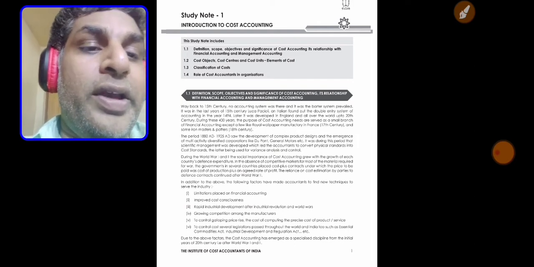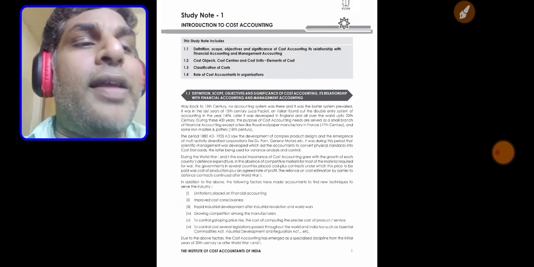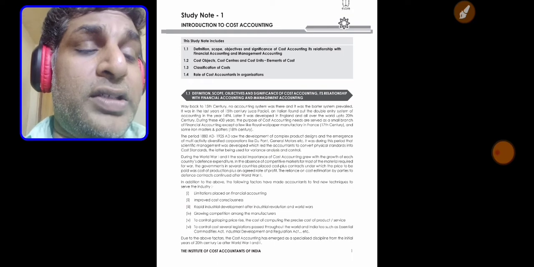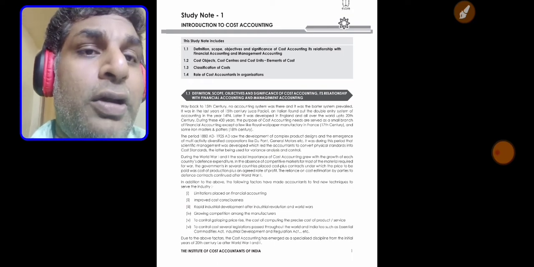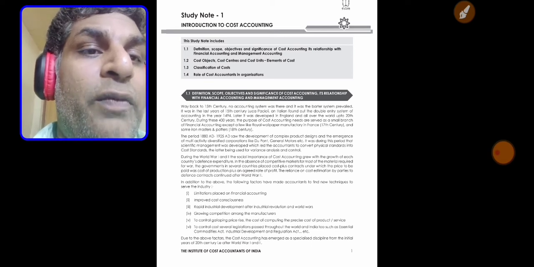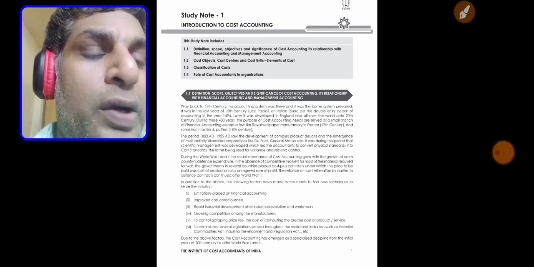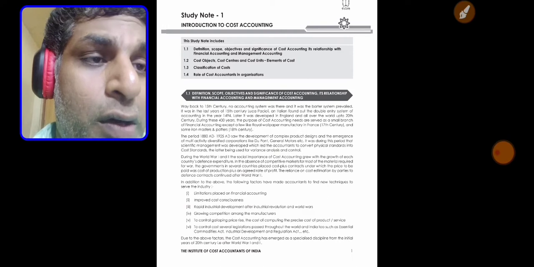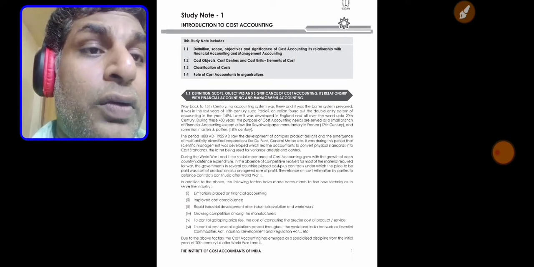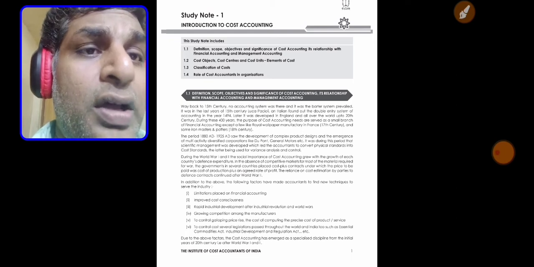So there is the evolution of cost accounting here. In examinations, a question on the evolution of cost accounting is often given. So whenever the evolution of cost accounting is asked, we write this first paragraph, from way back in the 15th century to after World War I. Remember it.